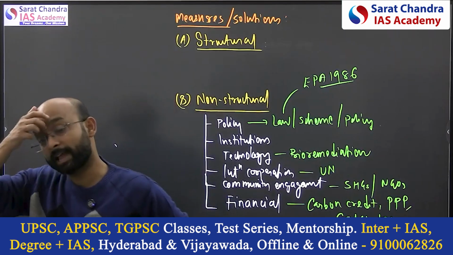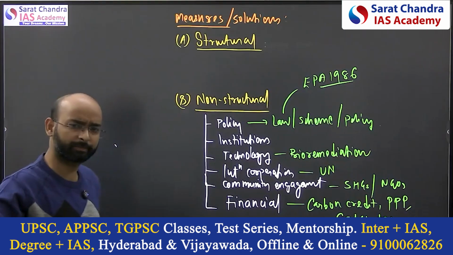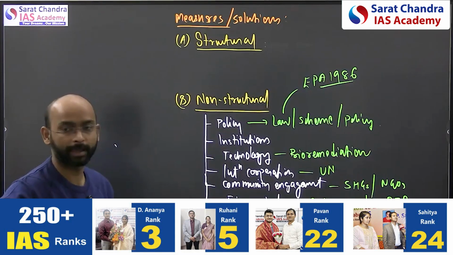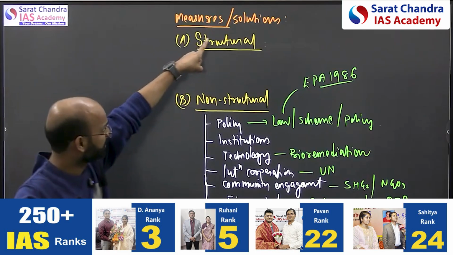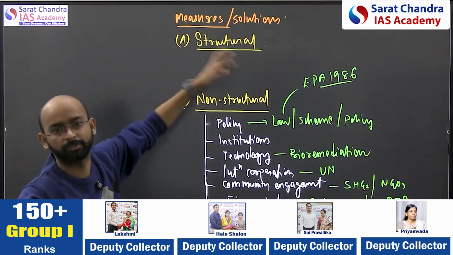So such kind of acts we prepare for the prelims should be used in your answers. So this becomes the measures or solutions, and you can use this dimension to create them.